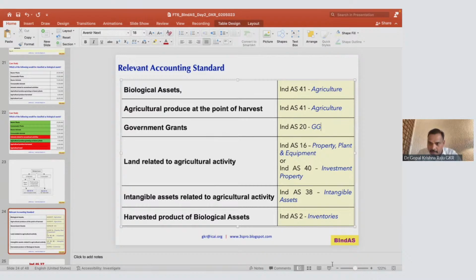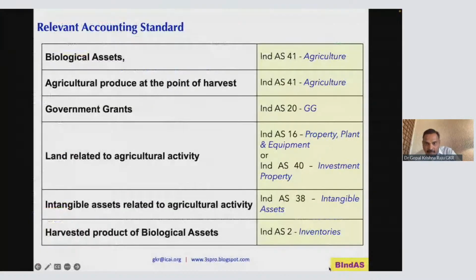Land relating to agricultural activity is Ind AS 16, and will go to property, plant and equipment. Ind AS 40 is investment property, maybe if I'm holding it for additional investment. Intangible assets relating to agricultural activity will go to Ind AS 38. Once you harvest the biological product, it will go to inventory. Please understand the connection of Ind AS 41 with the other standards.